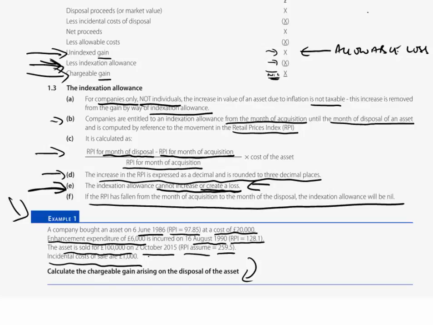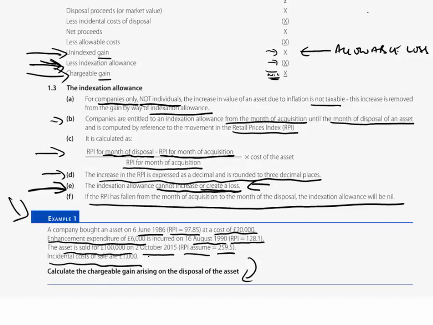Right, now what I want you to do for me here is, just as we've always done, calculate the gain as you would for an individual, but label it as an unindexed gain. Prior to which, of course, we'll then be calculating the indexation allowance. So work down to an unindexed gain, which is simply following exactly the same rules as you learnt for individuals.